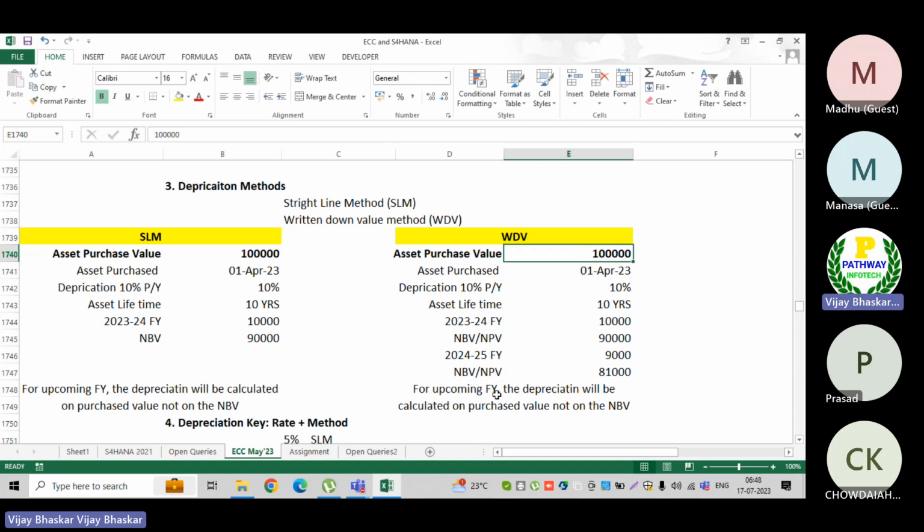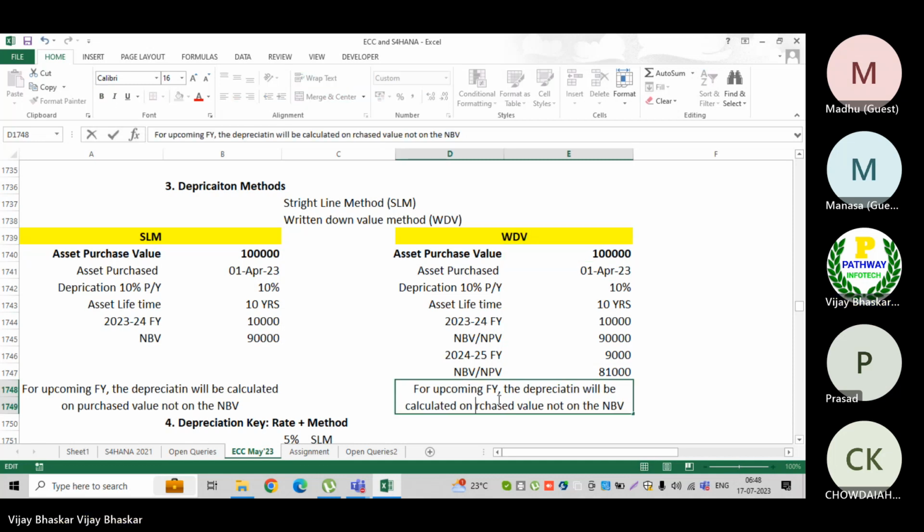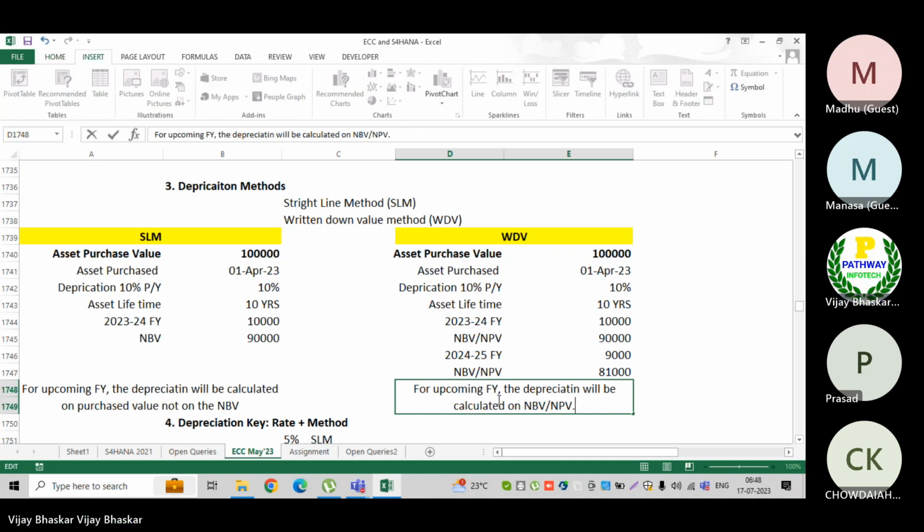So for the upcoming financial year, the depreciation will be calculated on the NBV, net book value, or NPV, net present value, not on the purchased value.